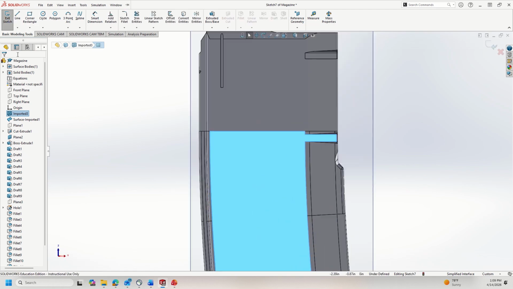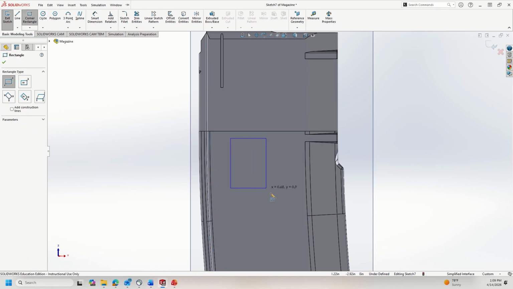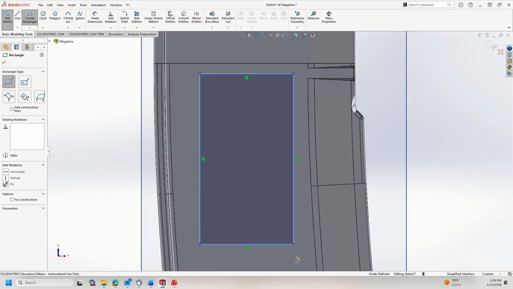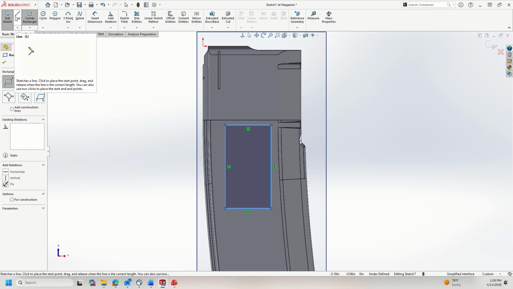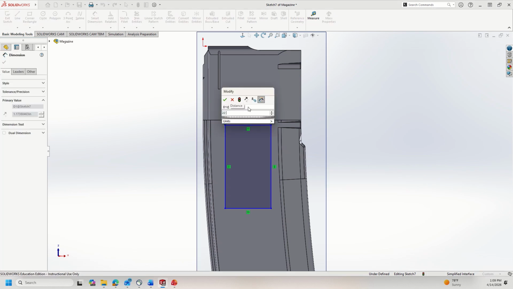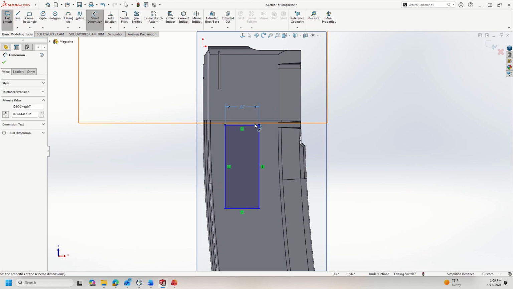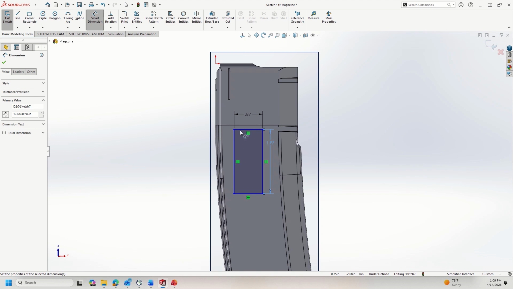and the first thing I'm going to do is draw a rectangle. I know that it's 50 by 22 by 8 millimeters. So let's go ahead and measure this out. Here's Smart Dimensions. So this should be 22 millimeters. This should be 50 millimeters. It's going to be 8 millimeters deep.